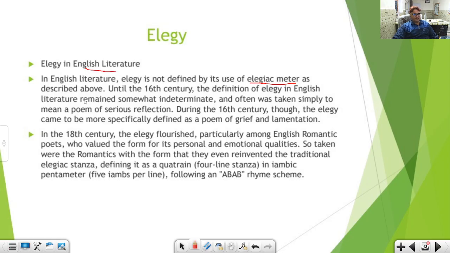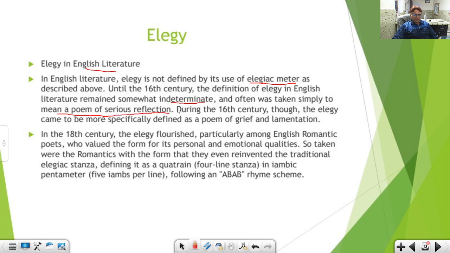Until the 16th century, the definition of elegy in English literature remained somewhat indeterminate. That is, nobody was clear about the definition of this genre, that is elegy. This term often was taken simply to mean a poem of serious reflection.